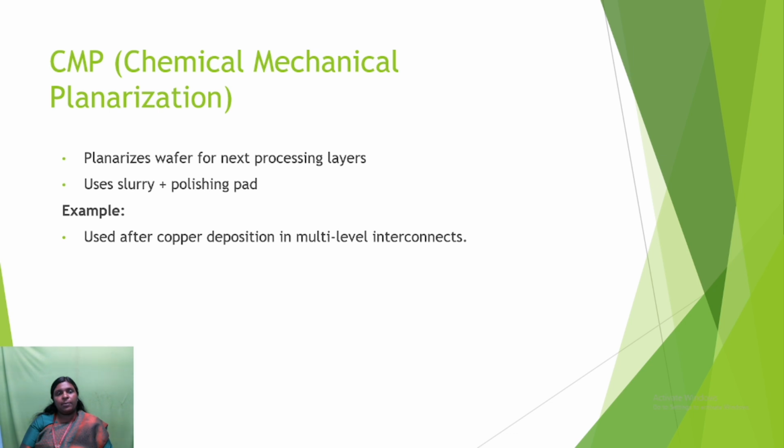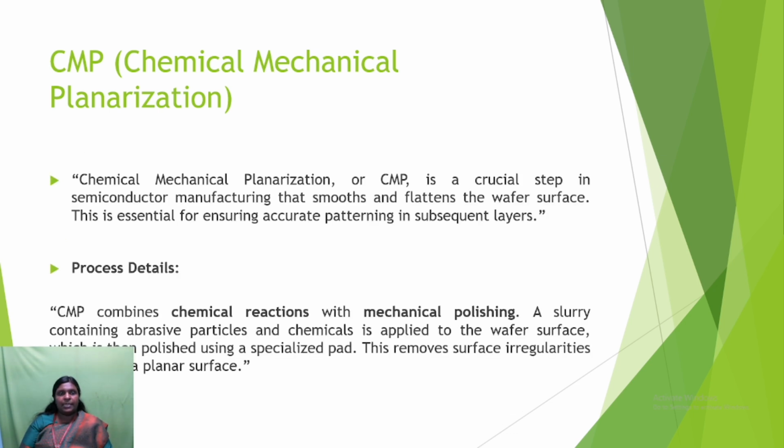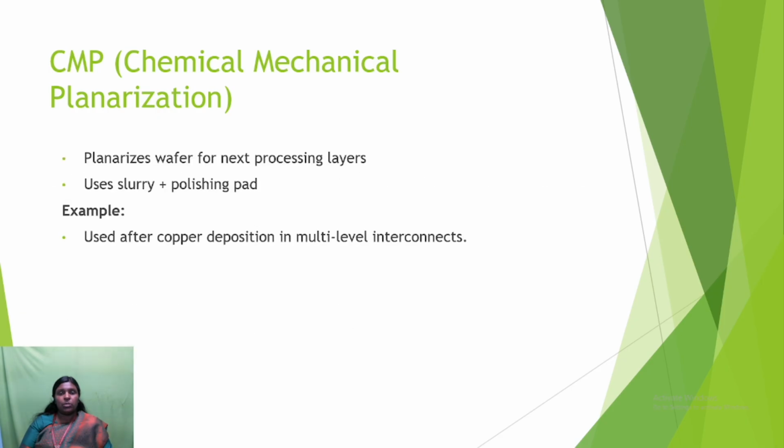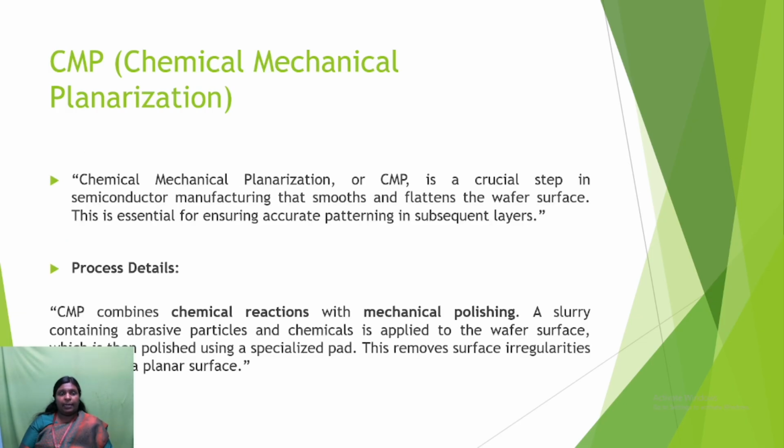Next we are going to see about chemical mechanical planarization. Before entering into the types, we are going to see what chemical mechanical planarization is in semiconductor manufacturing. It is used to smooth and flatten the wafer surface. It is essential for ensuring accurate patterning in subsequent layers. So this CMP is used to smooth or flatten the wafer surface, to planarize the wafer for next processing layers, and it uses slurry and a polishing pad. For example, it is used after copper deposition in multi-level interconnects.